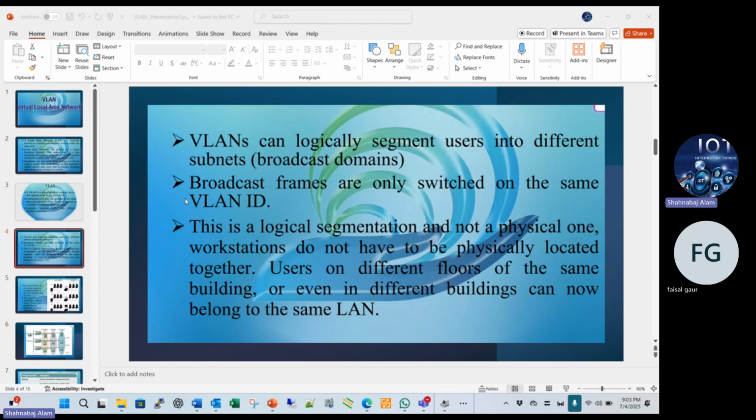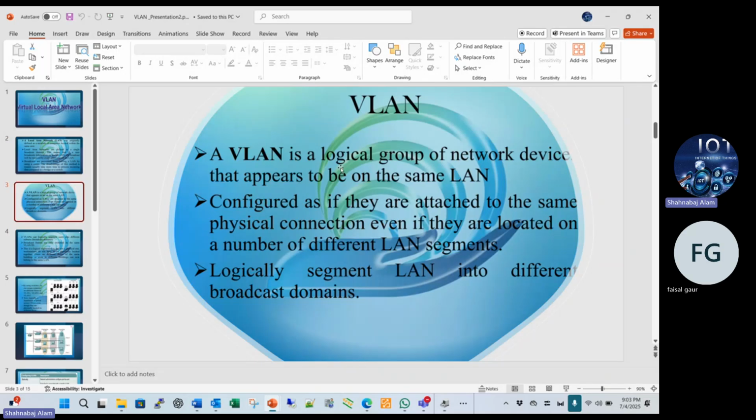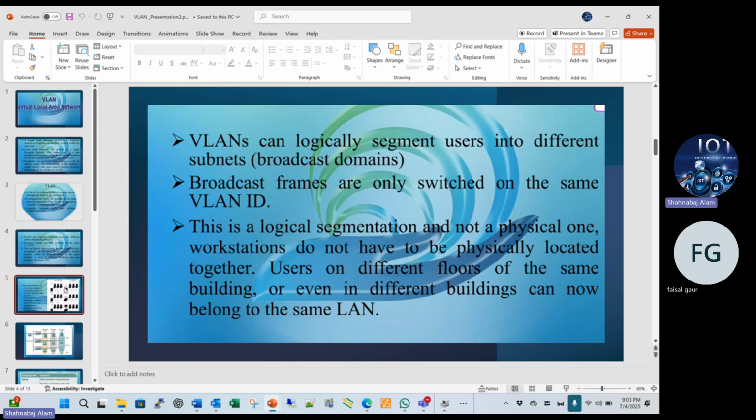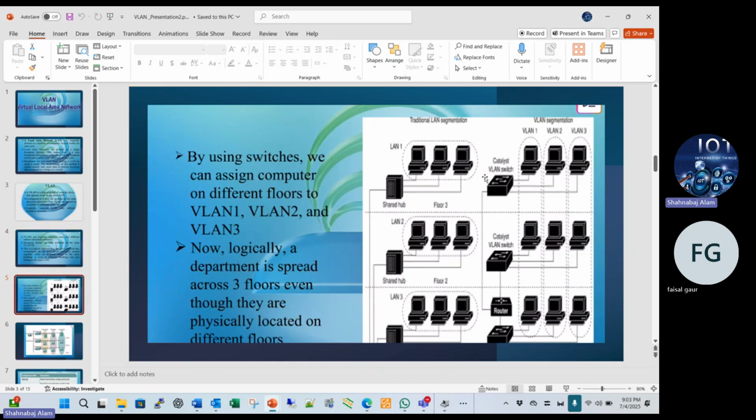So we can also see here VLAN. A VLAN is a logical group of network devices configured to be on the same LAN as if they are attached to the same physical connection, even if they are located on a number of different LAN segments. I will explain how to do that. Suppose you see this; this is the VLAN segment.